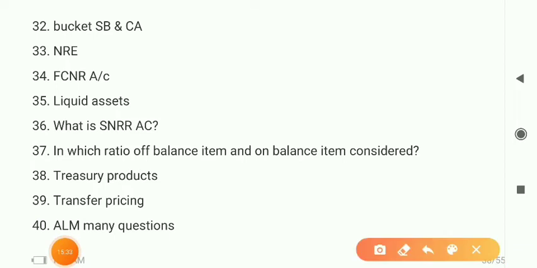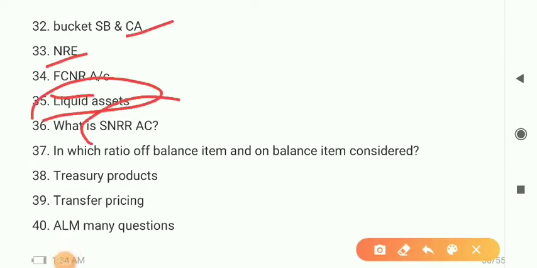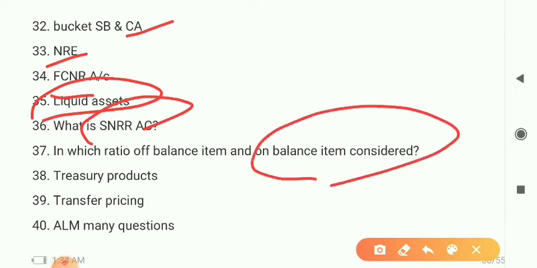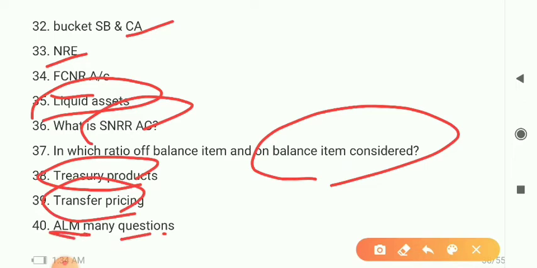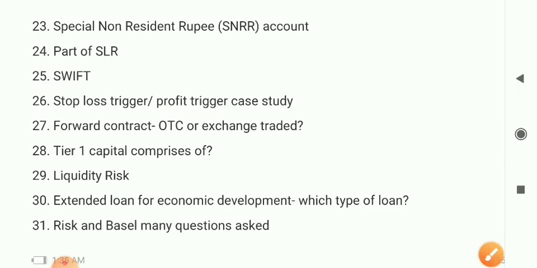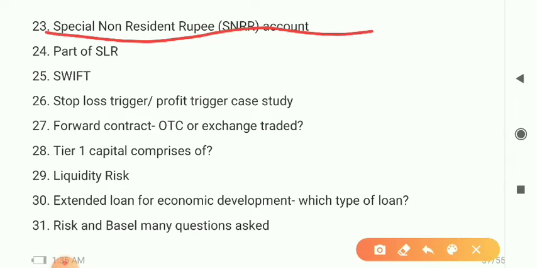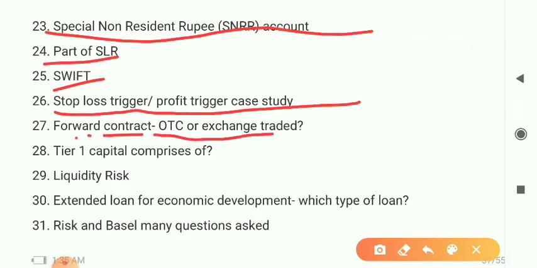लाइक कुछ FCNR अकाउंट कवर हुआ था, NRE अकाउंट, बकेट, लिक्विड एसेट्स, व्हाट इज SNR अकाउंट, on balance item and off balance item, treasury products, transfer pricing, ALM, many questions. Then special non-resident SNR account, what is the full form of SNR? Special non-resident rupee accounts, part of SLR, SWIFT, stop loss trigger, profit trigger, cash accounts, forward contract, OTC.